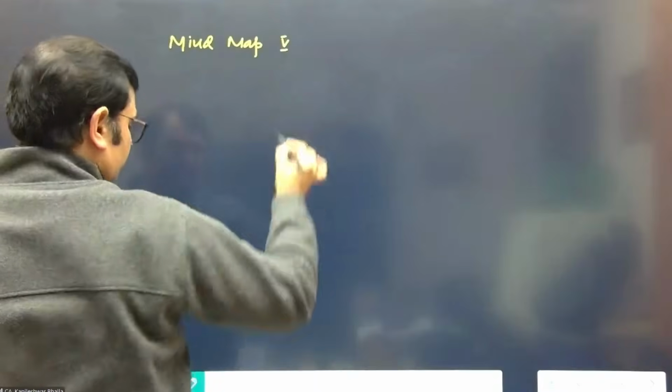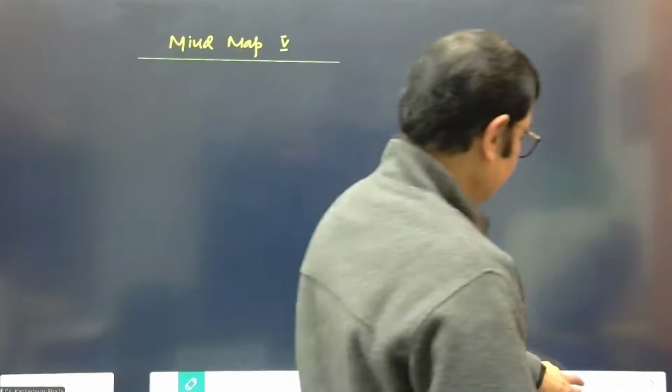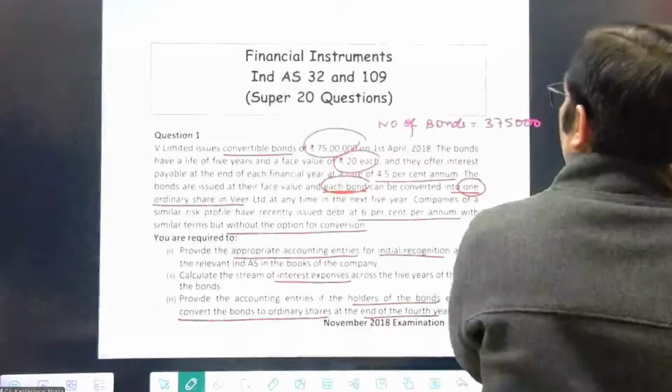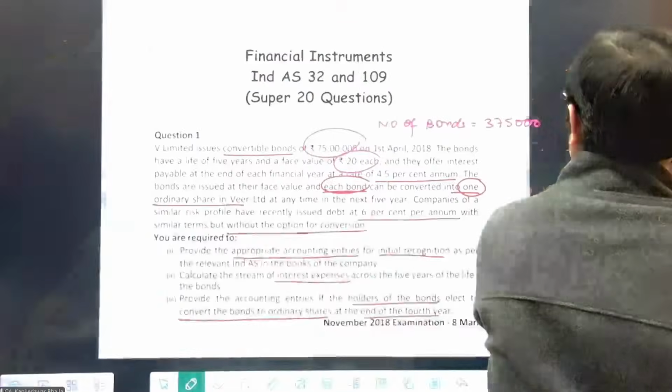So this is my special issue. Mind map number 4 was done. I think the last one was mind map number 4, right? So let's give you 5. Before we proceed further, let's give you mind map number 5. I gave you 4 mind maps, so this is the 5th one indeed. Yes, this was the fourth one, so this is the fifth one.